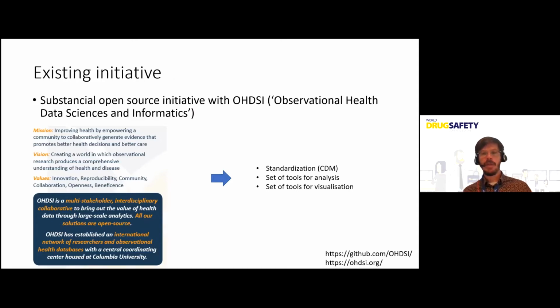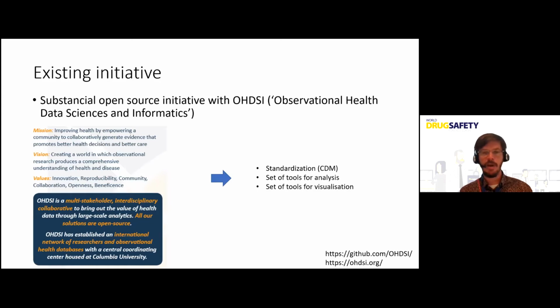Concretely, they work on several tools that help to standardize the different data sources that they have available. It's observational databases, so it can be claims databases, electronic record databases, and things like that. They standardize that into a common data model so that they can apply some tools that they have developed for analysis or visualization. And they develop all these tools in a collaborative and open source fashion, making them available to anyone to use and modify.